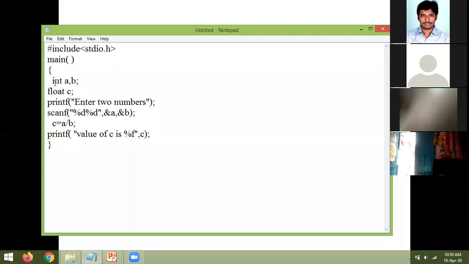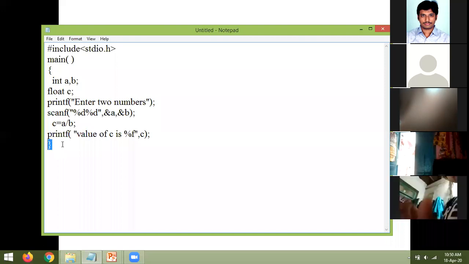Properly means starting from the first instruction, you execute all the instructions and the program terminates smoothly. That is the meaning of perfect execution. Now, if I take the value of A as 5 and B as 2, we get the value of C as 2. A equal to 10, B equal to 5, then the value of C is 2. Now there are no syntax errors.